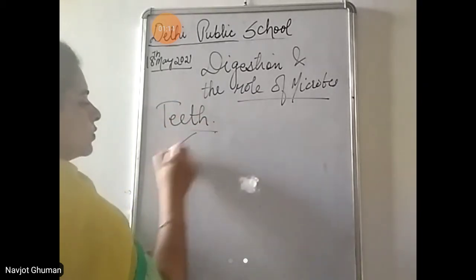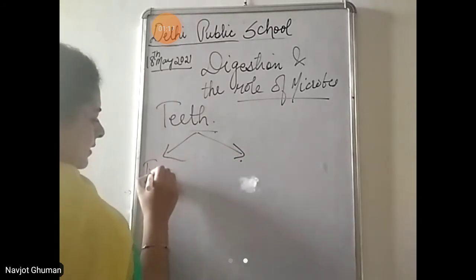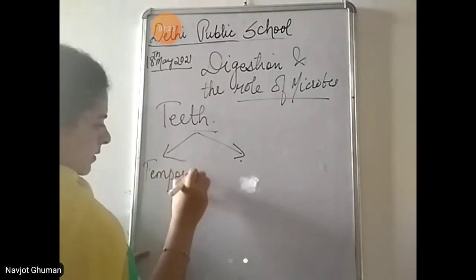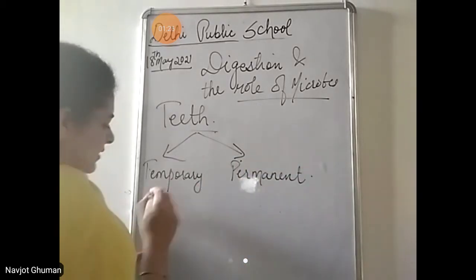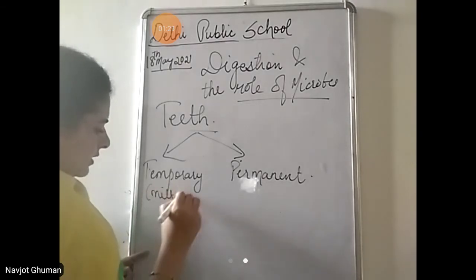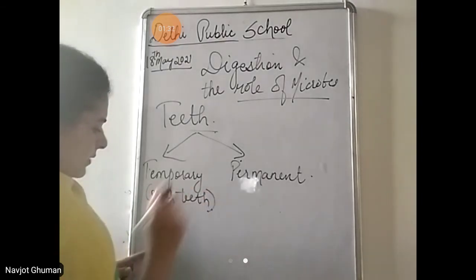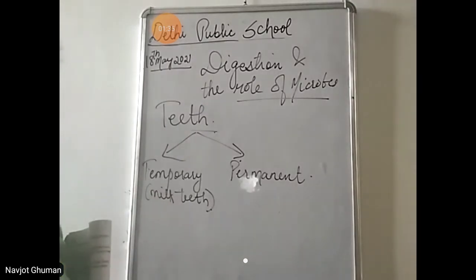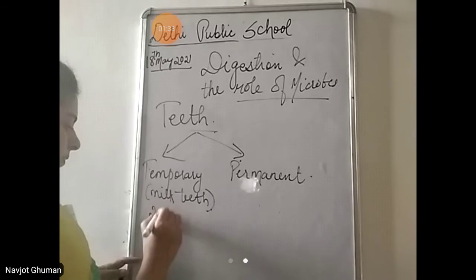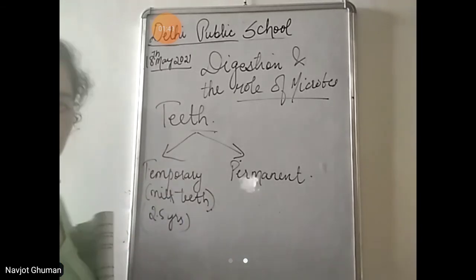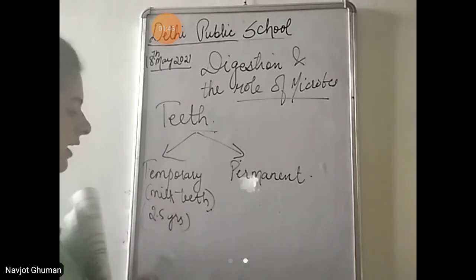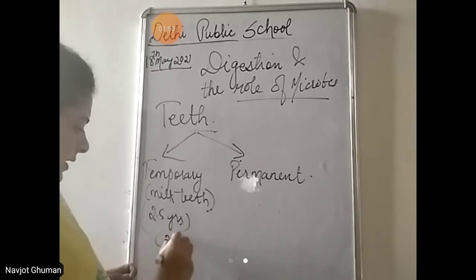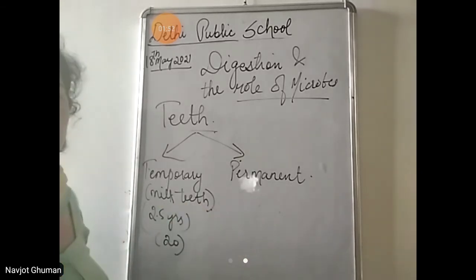We have usually two sets of teeth, temporary and permanent. Temporary teeth are also called milk teeth. They appear when the child becomes 2.5 years old, and they are 20 in number. Next comes your permanent teeth.